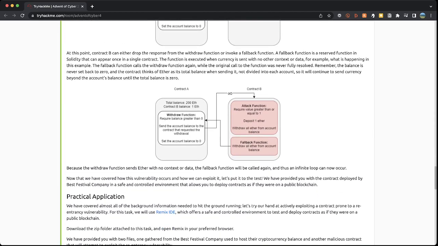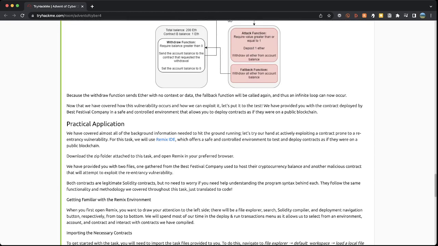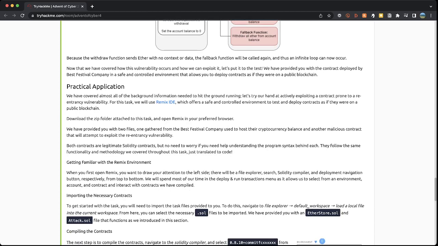Alright, so again, here it just breaks it all down and introduces you to the re-entrancy attack. So get your understanding here, go onto Google, find additional research to really develop your knowledge in this particular subject. So moving on to the tasks in the room.